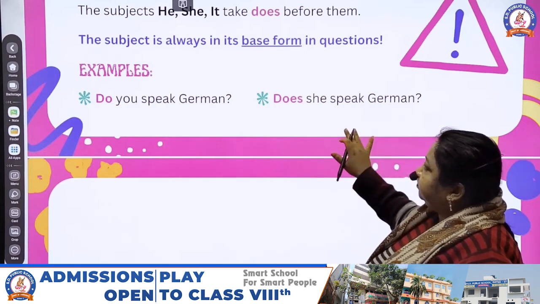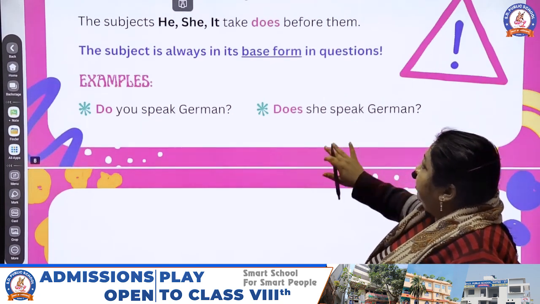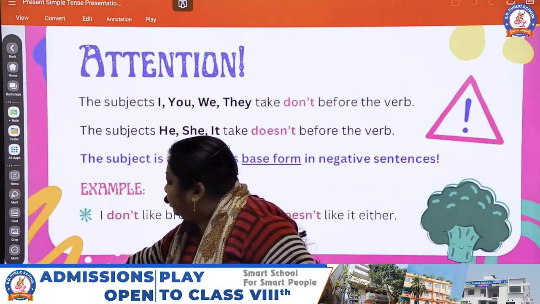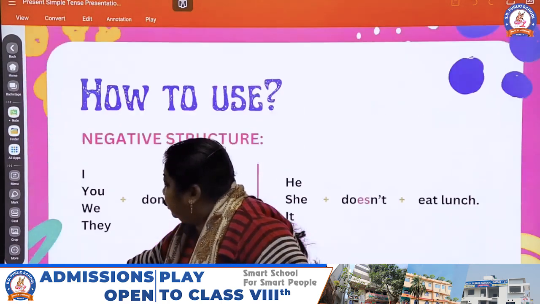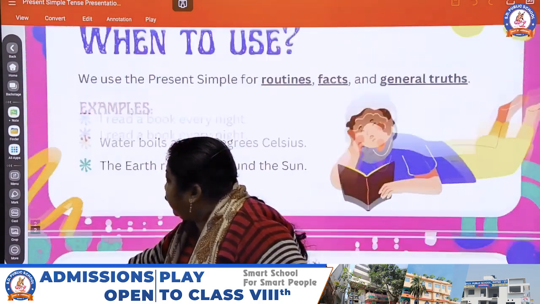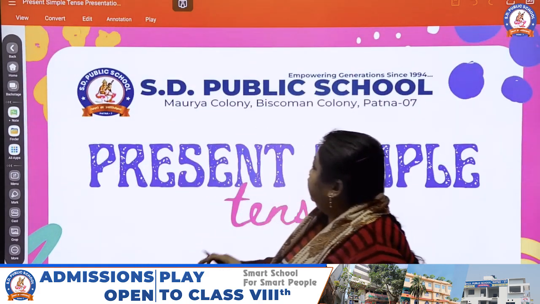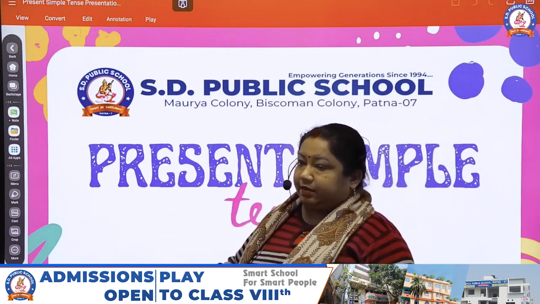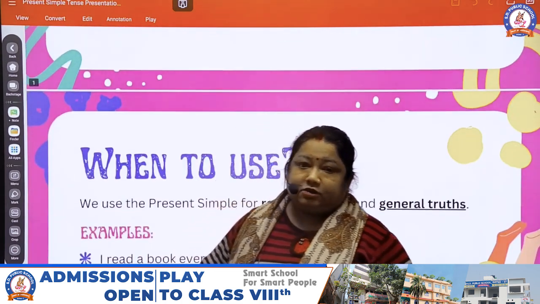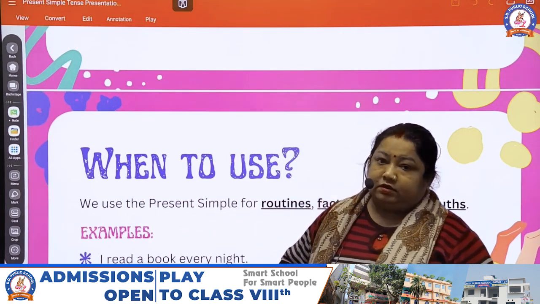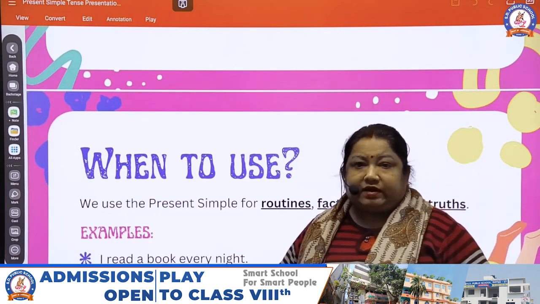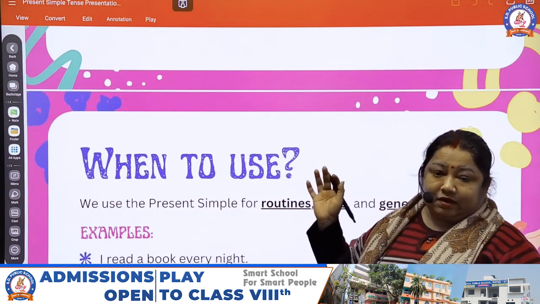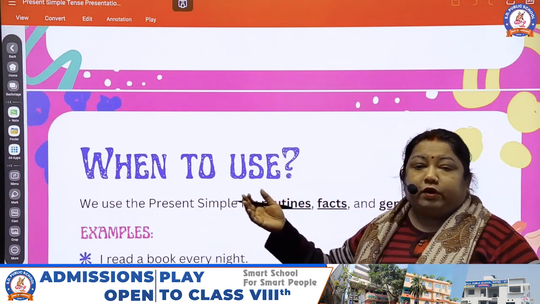Okay, so let's recall what we studied today, about tenses. The first part we studied is the present tense. Tense is what? It's all about time. It is for what? For time. That is today, tomorrow and yesterday. Today, that is the ongoing activity, what we are doing right now. Yesterday, what we have done, and tomorrow, what we are going to do.